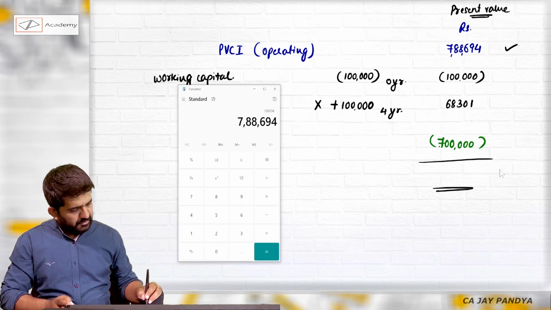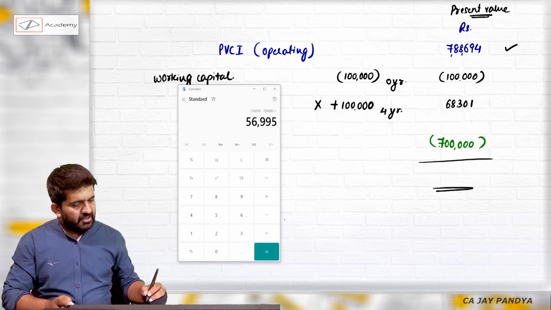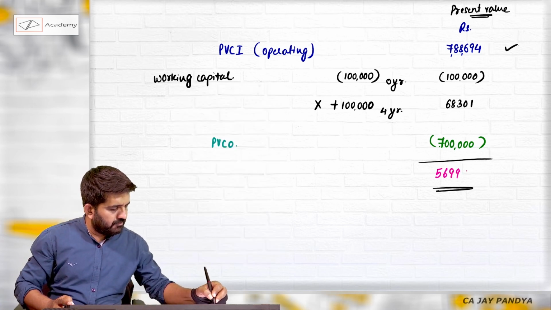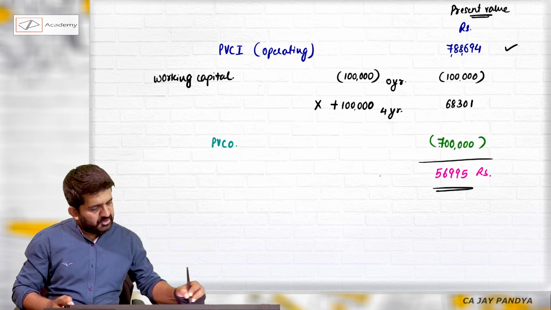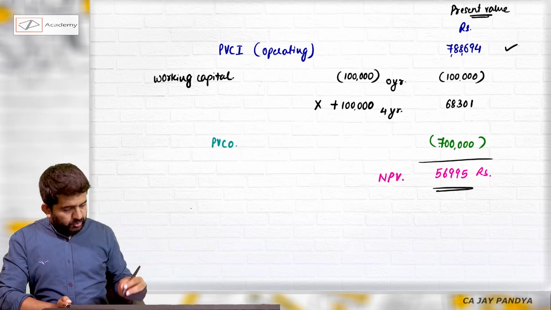7,88,694 minus 1 lakh plus 68,301 minus 7 lakh: 56,995 is my NPV. Let me write down the decision.